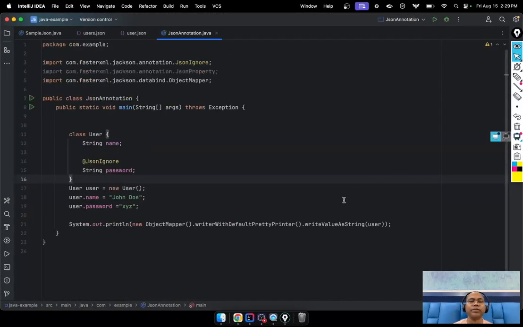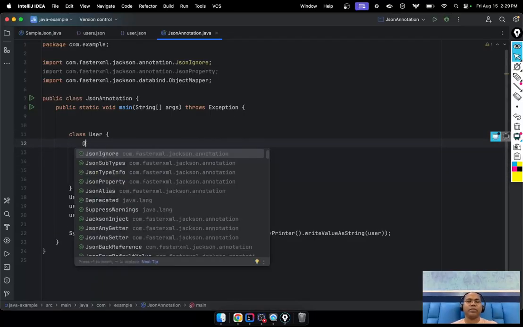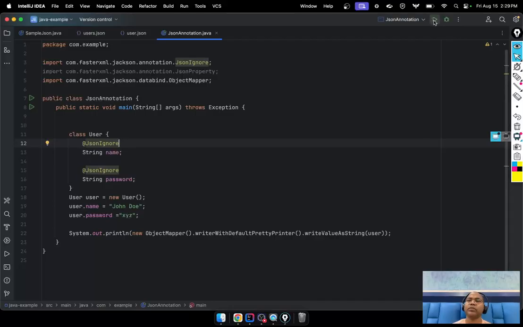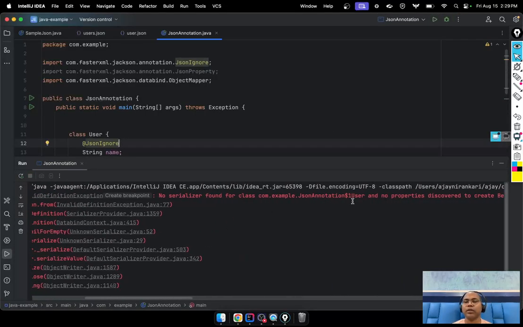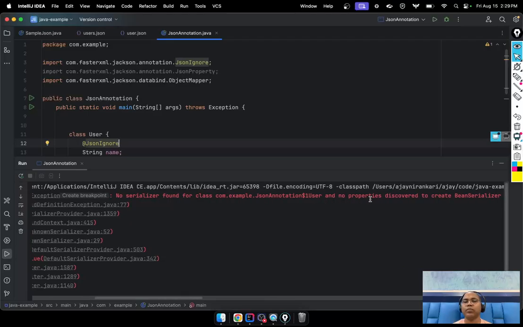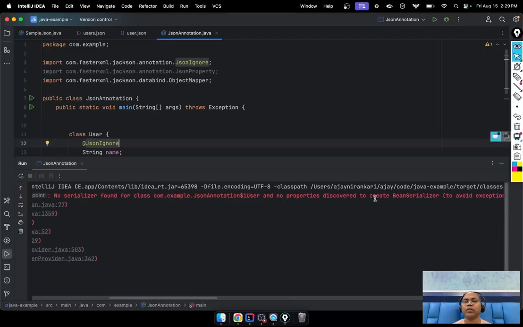What is happening? JSON property. User is not a property to discover the fields.